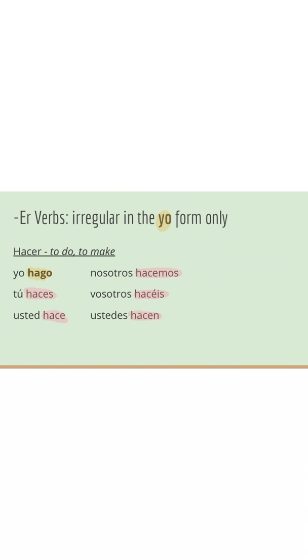There we go. Do you notice a little similarity between the yo form for hacer and the yo form for tener? If you did, keep that in mind. We're going to come back to it in just a minute. See if you can find any others that are like that too. We're now going to look at poner, which is to put. The yo form is yo pongo, or I put. For you put, it becomes tú pones, he puts, él pone. We put, nosotros ponemos, vosotros ponéis, you all put in Spain, y ellos ponen, they put.